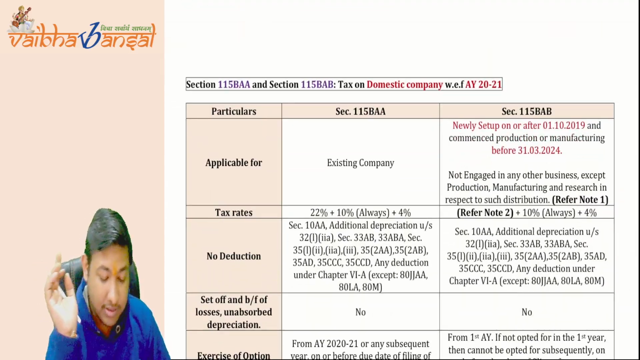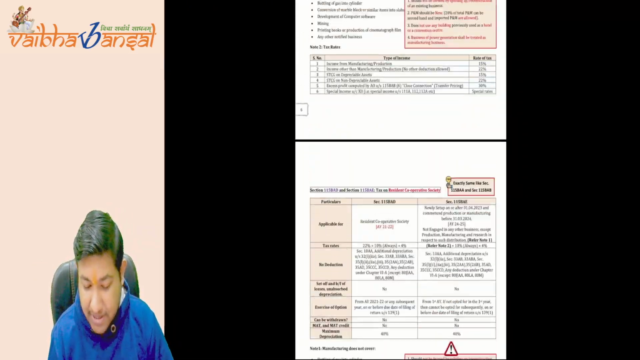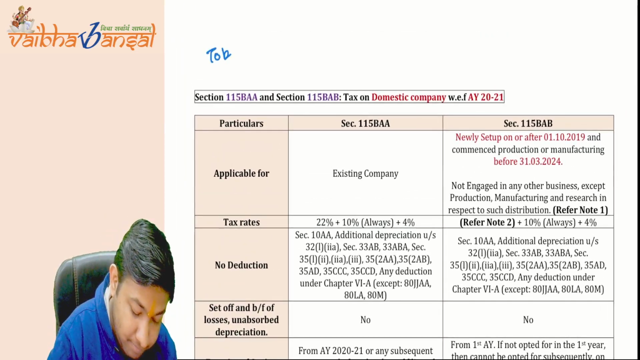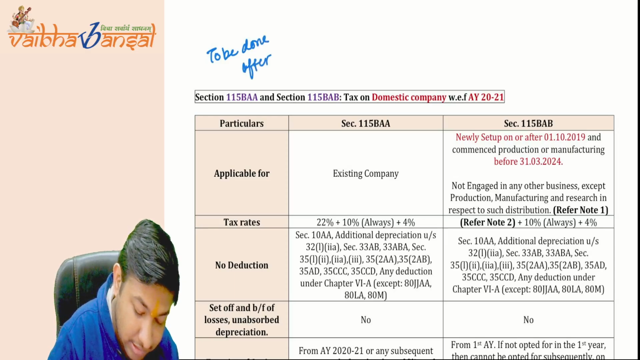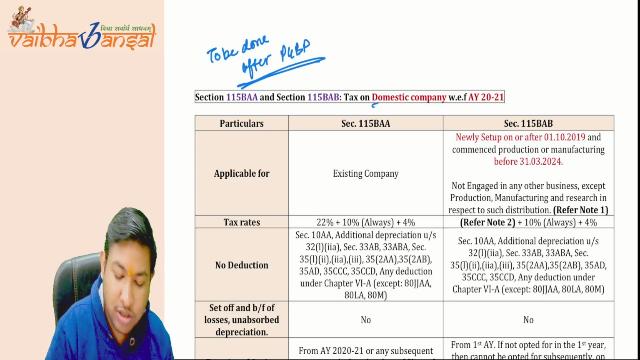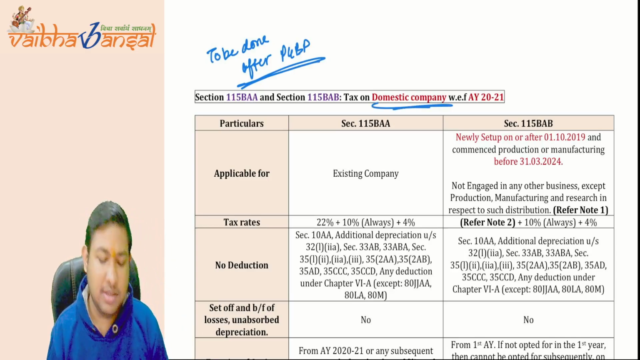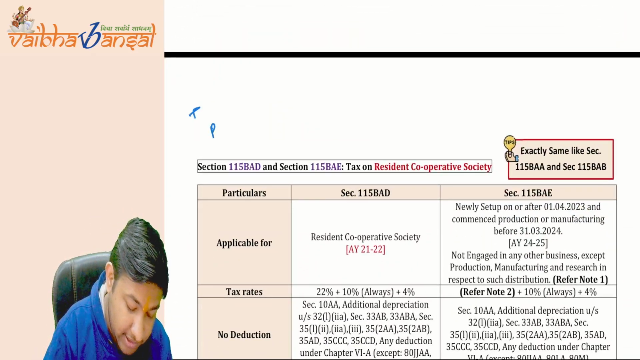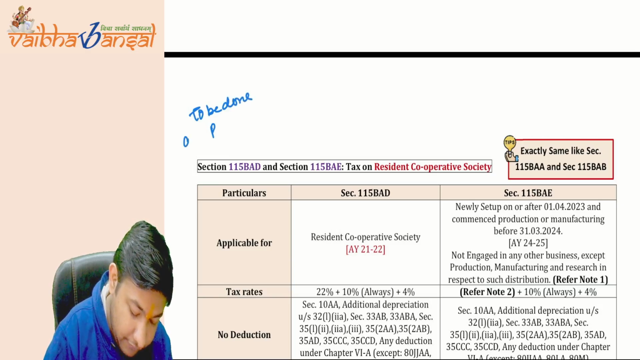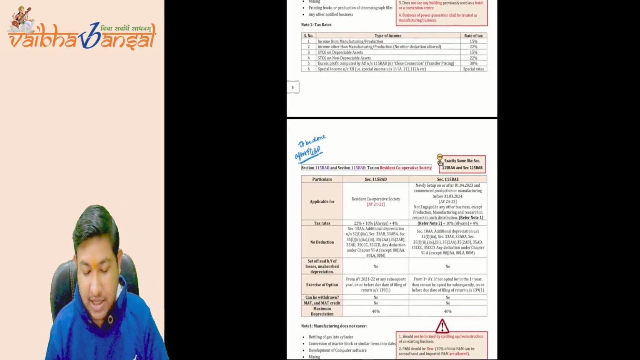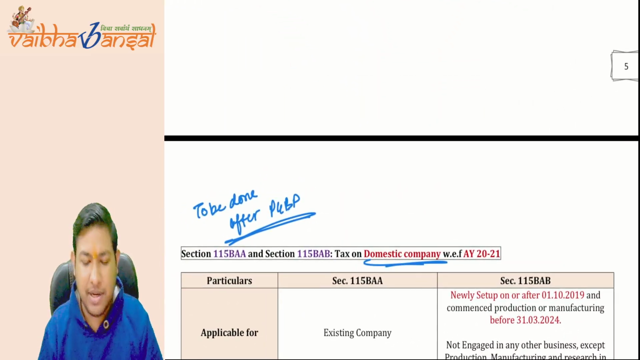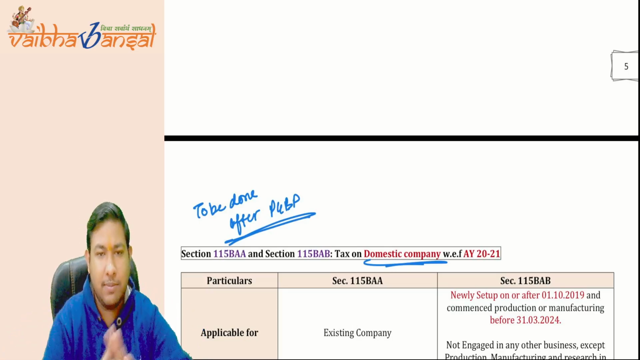Now see, we are left with two pages of this first chapter, and these two pages are to be done after PGBP, because these are related to domestic companies as well. So we have to study them after PGBP or along with PGBP. So these are the two pages that will be done after PGBP. The first chapter, till what we have studied, is completed. What we can study till now, we have completed.